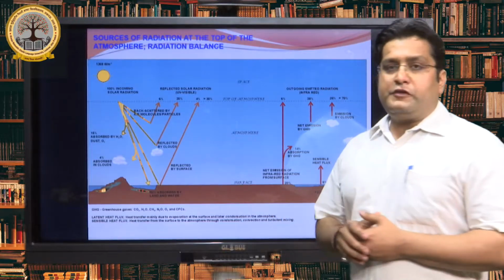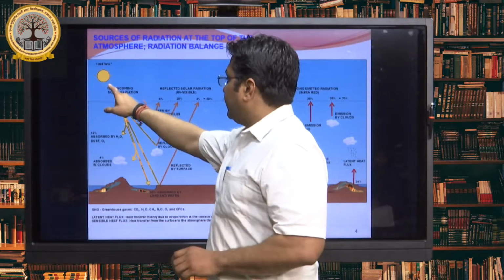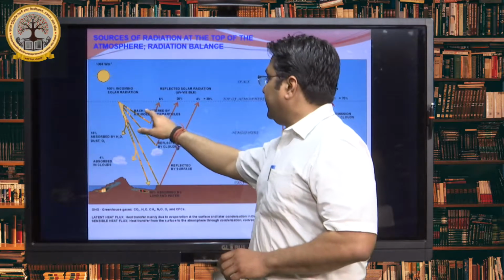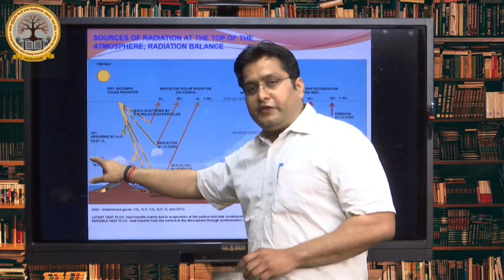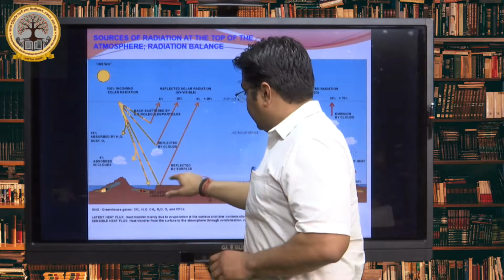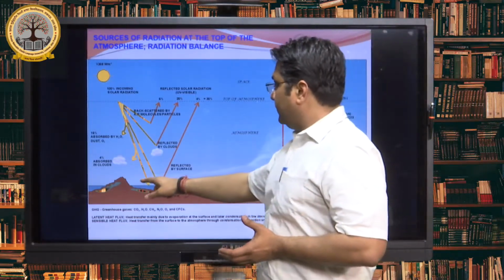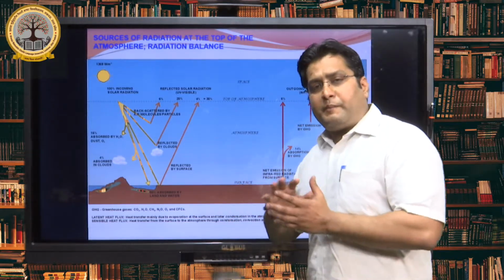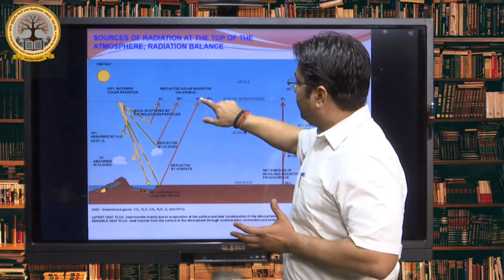This is a very important diagram, through which we can see the overall heat budget, and how 100% of the energy comes in and interacts with the cloud, the vapor, the presence of H2O, the presence of ozone, the presence of dust. Whatever energy is available after interacting with the atmosphere further interacts with the Earth surface. There is an interaction through the water body, the Earth surface, and any feature which is part of the surface. Then the amount of energy is further reflected.